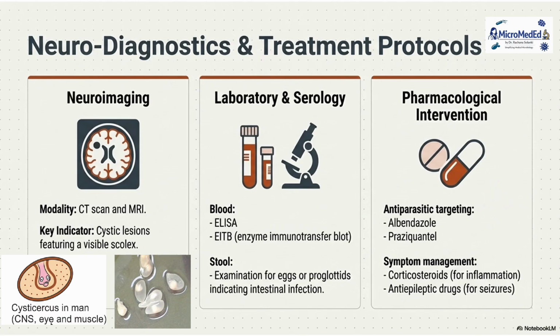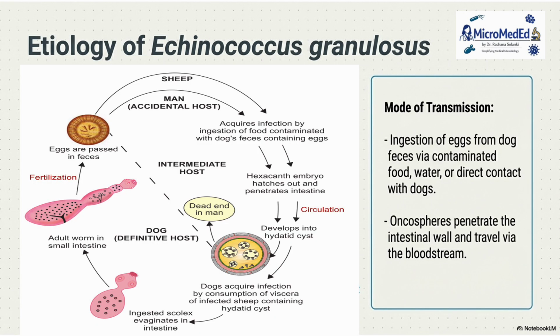cellulosae, and laboratory investigation, a serological test like ELISA or enzyme immunoassay, as well as in stool you can get the eggs or the proglottids. Treatment is by albendazole and praziquantel, and to minimize the symptoms, corticosteroid and anti-epileptic drugs. So this is how you have to complete your neurocysticercosis with the life cycles.